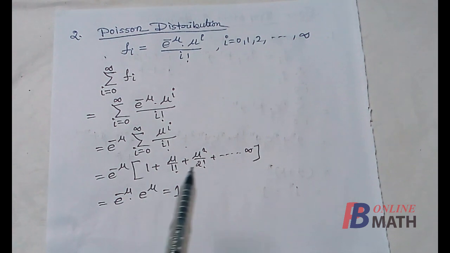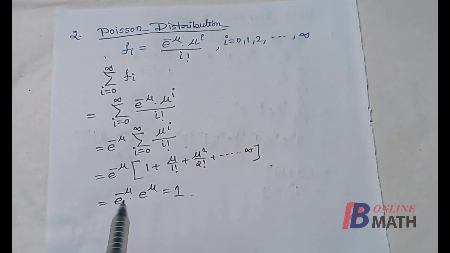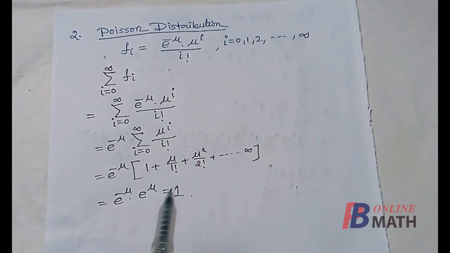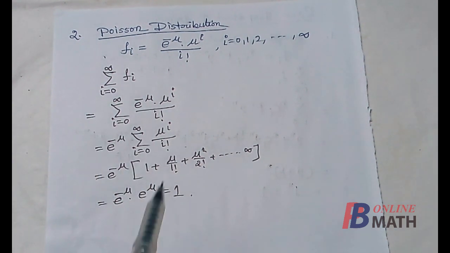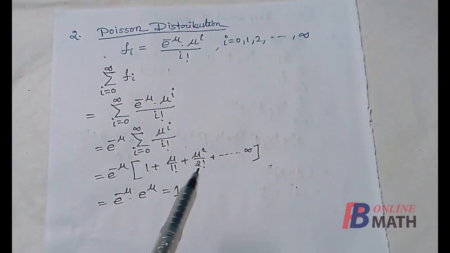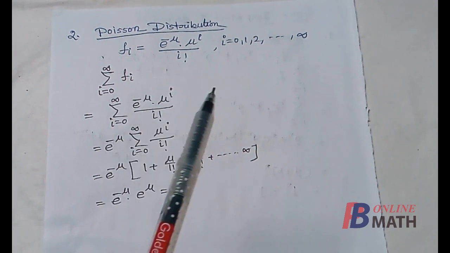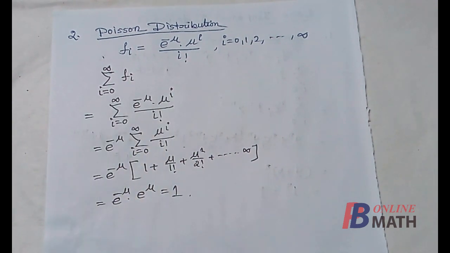So this is the well-known series of e to the power mu. So it is e to the power minus mu into e to the power mu, that is equal to 1. So the sum of all the masses is equal to 1, and the masses are non-negative. Therefore, this represents a probability mass function.